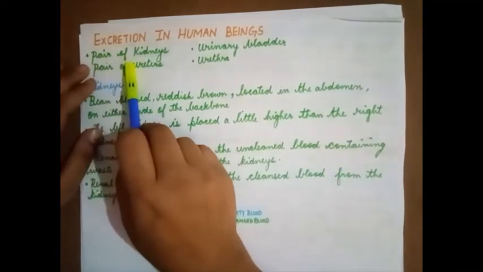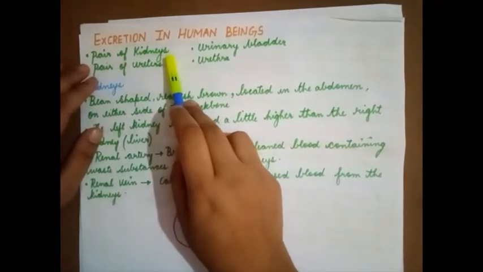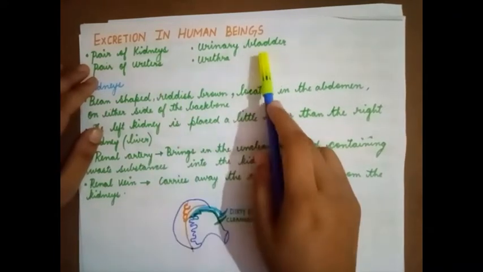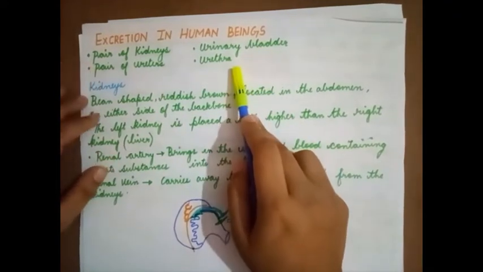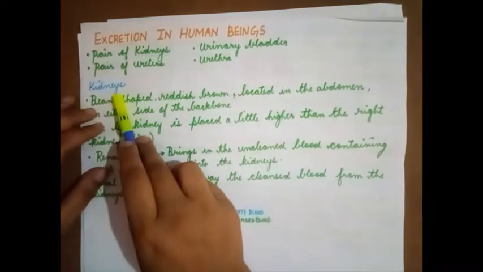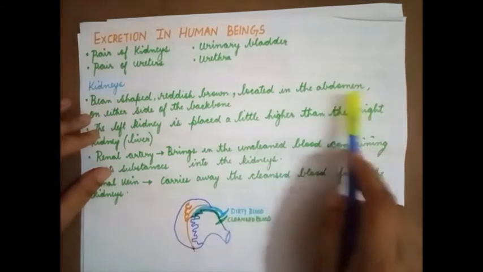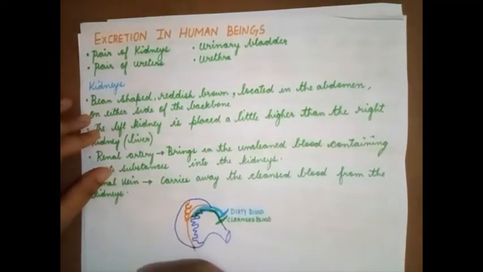In human beings, the excretory system consists of a pair of kidneys, a pair of ureters, a urinary bladder and a urethra. Kidneys are bean-shaped, reddish brown, and located in the abdomen on either side of the backbone.